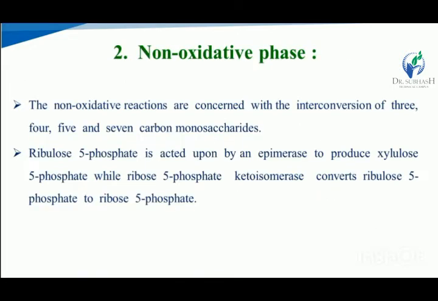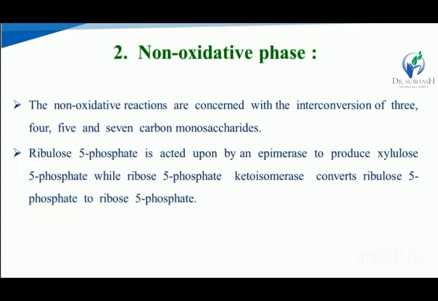The next is the non-oxidative phase. After the oxidation phase, the non-oxidative phase occurs. The non-oxidative reactions are concerned with the interconversion of 3, 4, 5 and 7 carbon monosaccharides. The ribulose 5-phosphate, the 5-carbon monosaccharide, is acted upon by the epimerase to produce the xylulose 5-phosphate, while ribose 5-phosphate ketoisomerase converts ribulose 5-phosphate to ribose 5-phosphate.